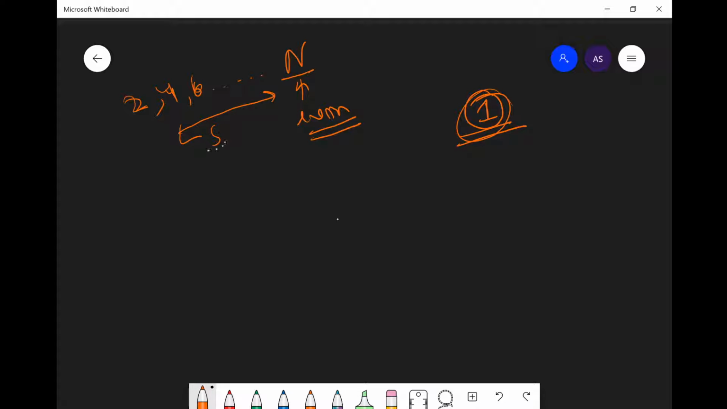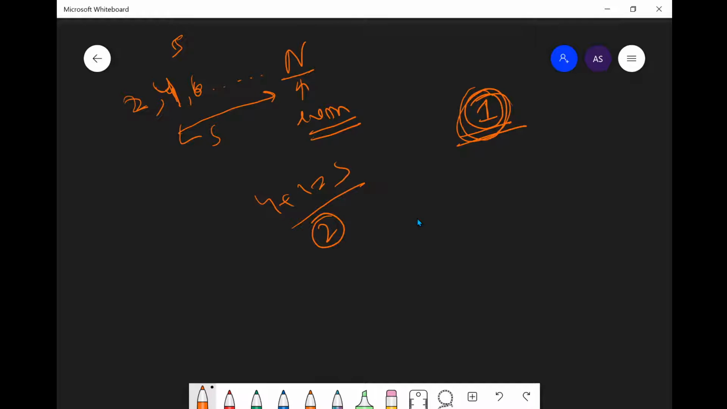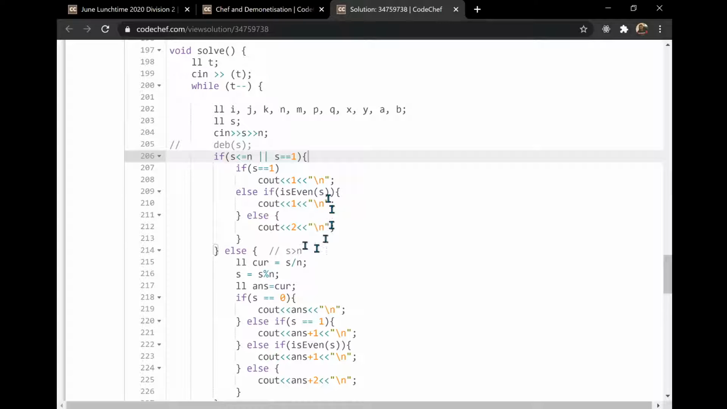Or if s is some odd number in this range, suppose s is 5, then what we can do is use this 4 and one coin of 1, then we would get 4 plus 1 equal to 5. So the answer for these would be 2. So this case is clear. I think this is a really simple question. This is the simple part of the solution, that if s is less than or equal to n, then we can use these conditions to get the answer.